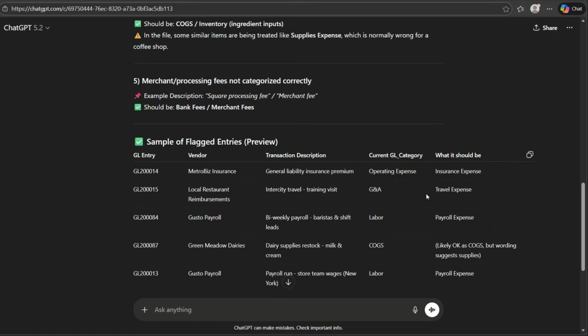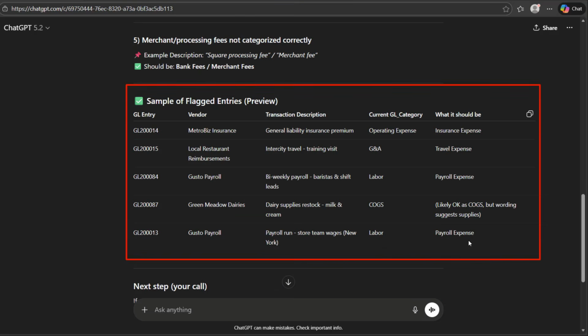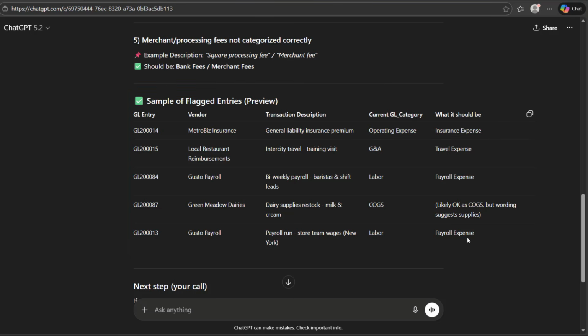Look right here on the screen. The AI has generated a review table that places the transaction description, the current GL category, and a suggested corrected category side by side so we can validate the ledger quickly instead of scanning every row manually. Now we use this flag list as the data validation checkpoint before reporting or analysis.